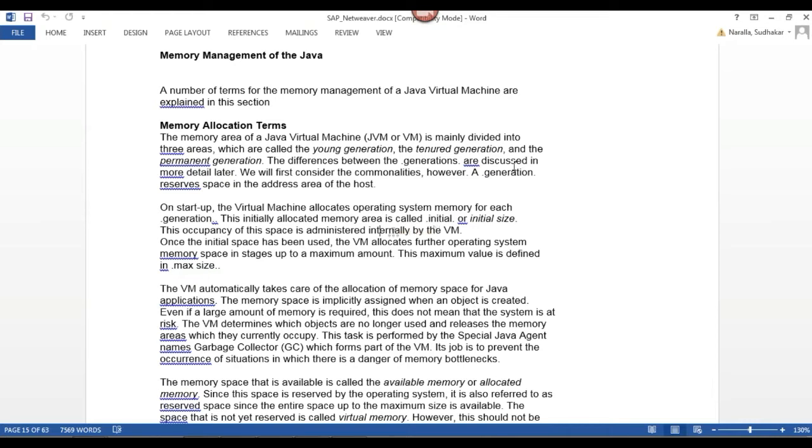Got the point? This is how the Java virtual machine allocates memory space to Java applications. Whenever one application requires more memory, my JVM takes the objects which are no longer used, releases the memory for those objects, and assigns the released memory to the required Java application programs.